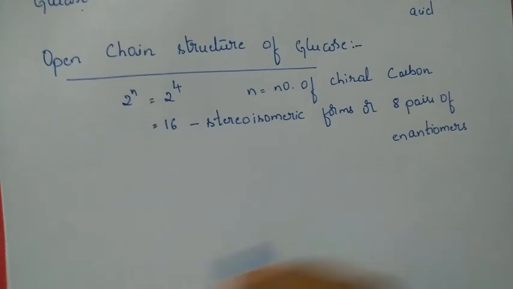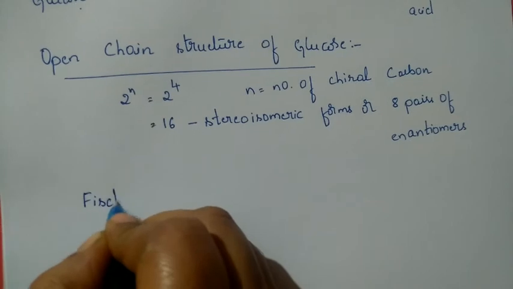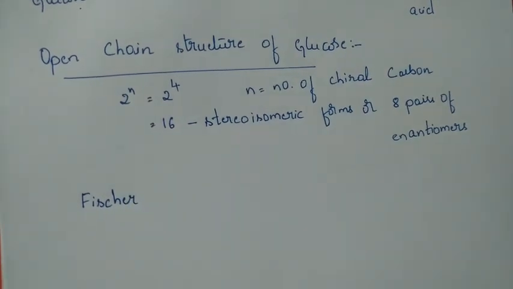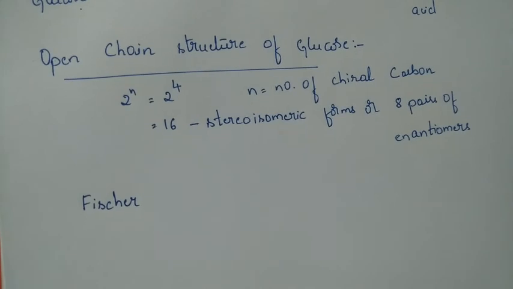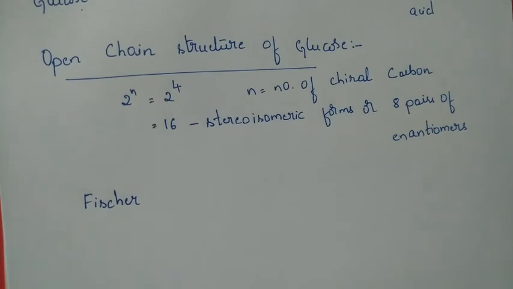Now this open chain structure has been given by a scientist called Fischer. So it is called the Fischer projection formula. What he has given is a spatial arrangement. So in glucose, we have OH groups.